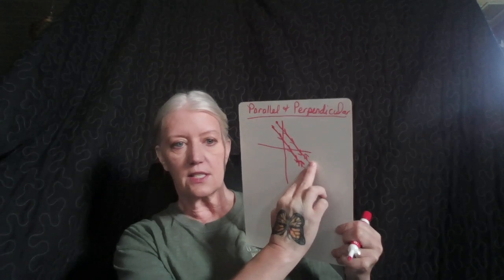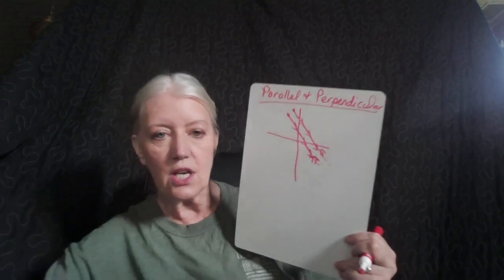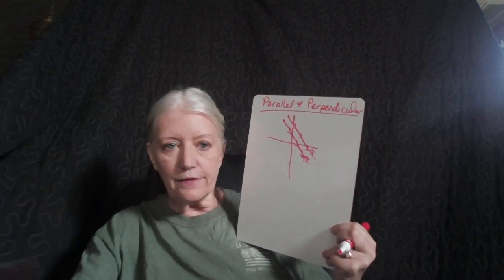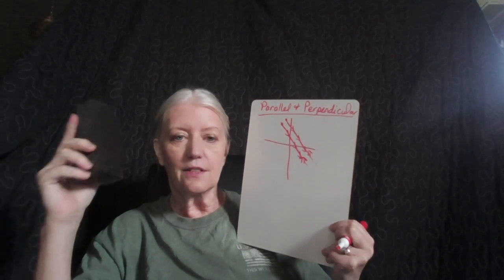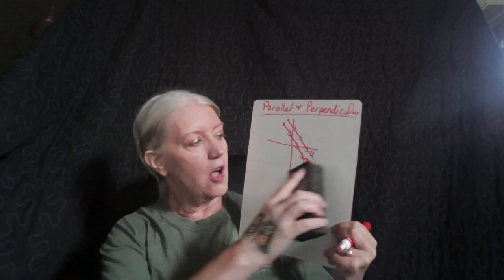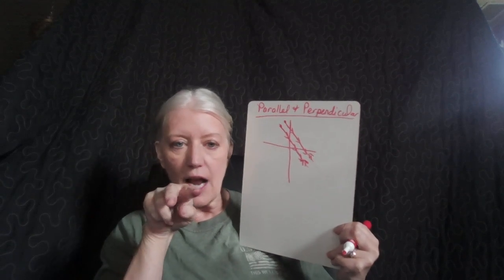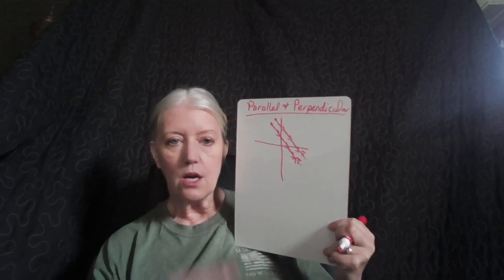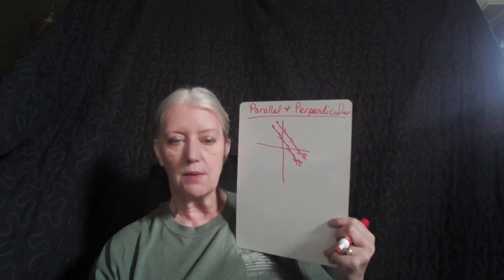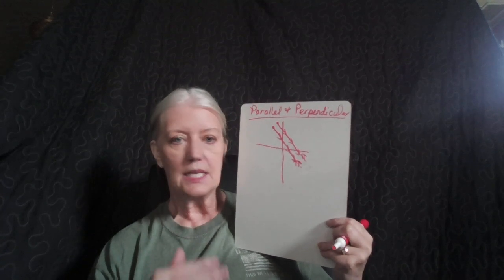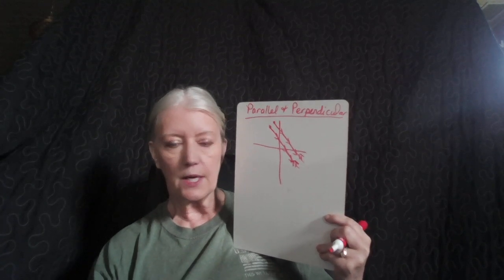Traveling together, next to each other. There's our destination. We never ran into each other. Nobody got there first. They're parallel. They're the same speed. All we're going to do is make somebody mad who wants to pass us because we're in that driving lane blocking everybody. Parallel lines have the same slope because they're going the same speed and they can't run into each other. Period. Parallel lines have the same slope.